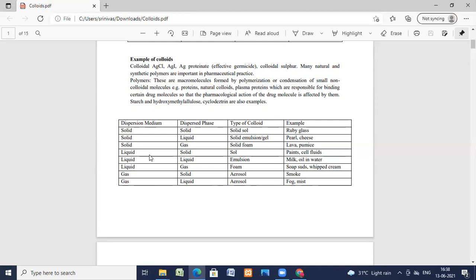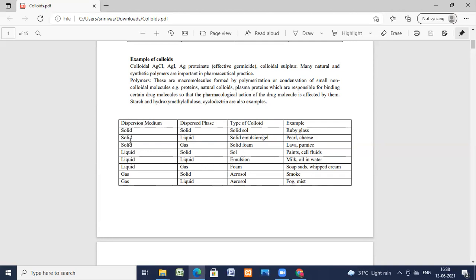Now we'll see, depending on the dispersion medium and dispersed phase, what the type of colloid is and its example. If the dispersion medium is solid and the dispersed phase is also solid, the type of colloid is solid sol, and ruby glass is an example.